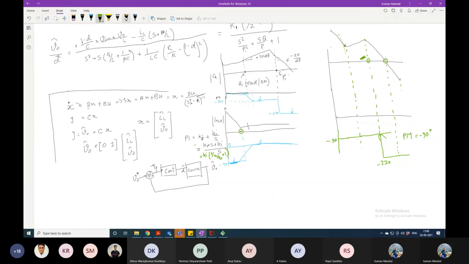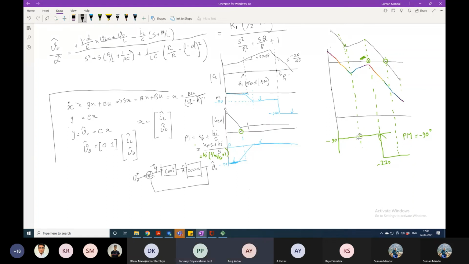So I will do this now. I will do the crossover very early, and then this will happen. Now tell me, what is the phase margin now for this one?